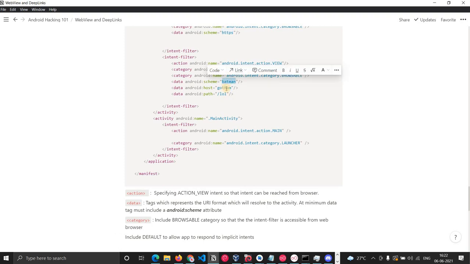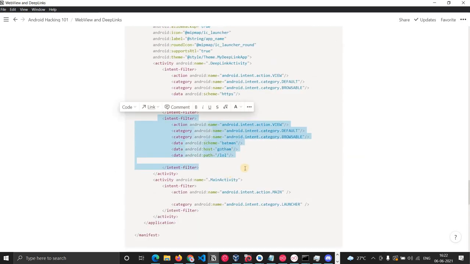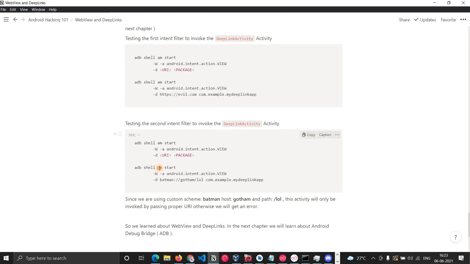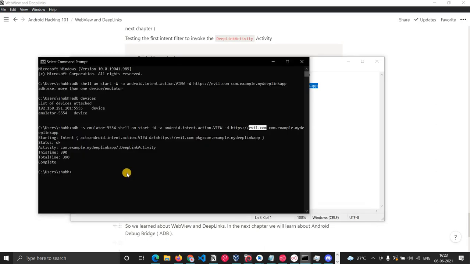Now we will see whether we can give the scheme Batman with host Gotham and whether it will work. Since we have declared it in the intent filter, it should work. So let's check that one. You can see here that I have given the scheme as Batman and host as Gotham, and we have set that. So if I put this here,